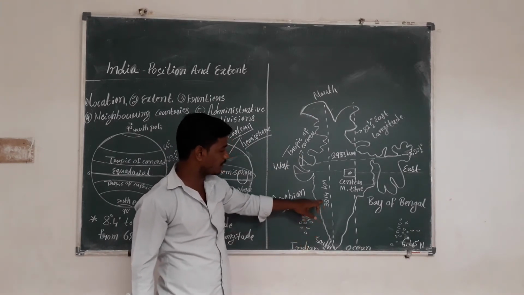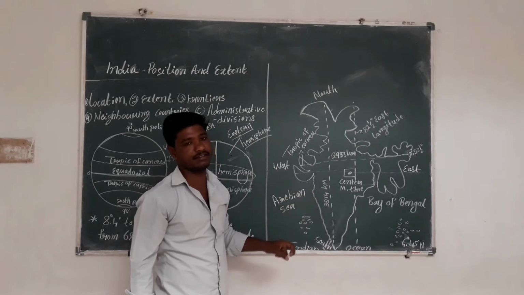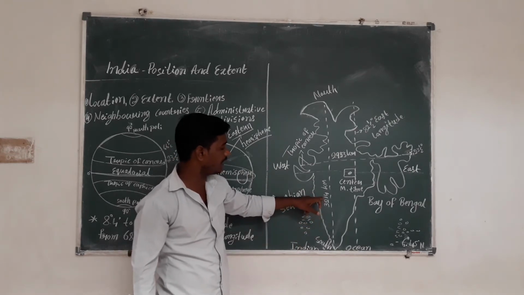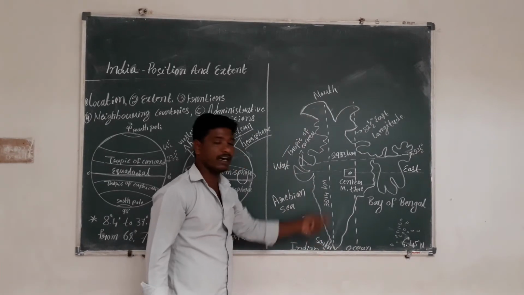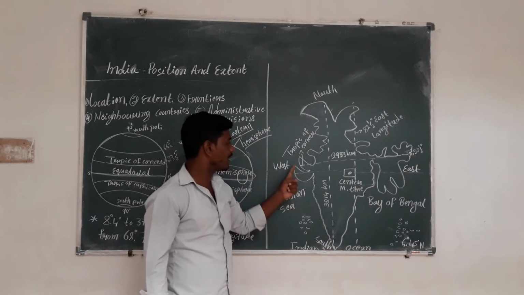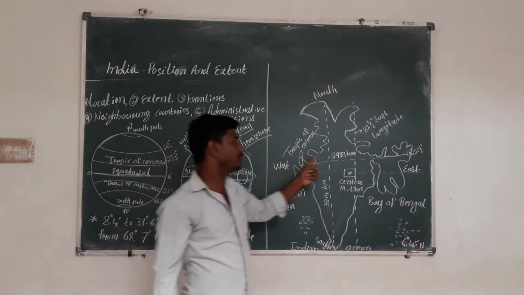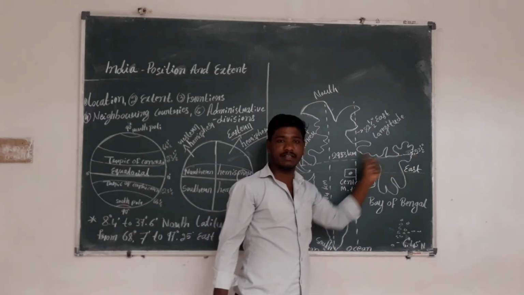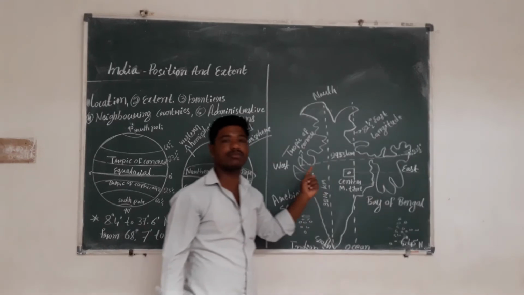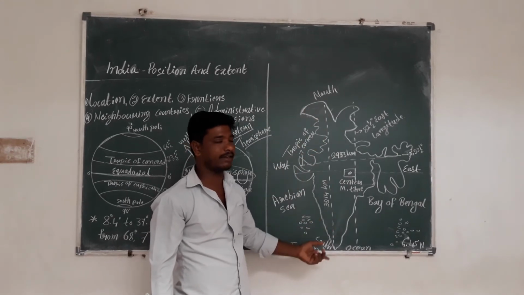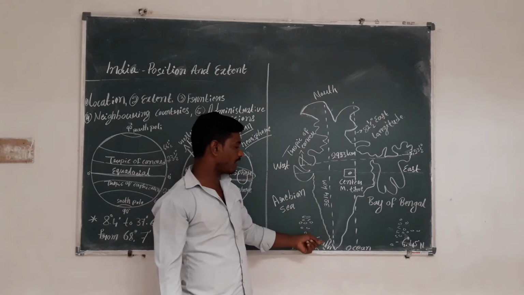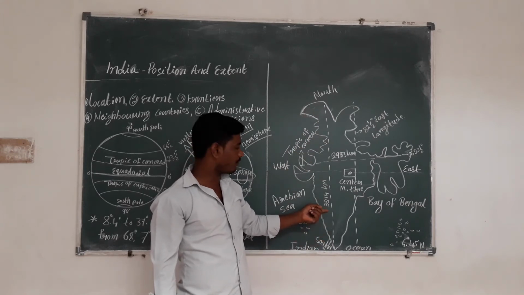It is 3,214 kilometers. This is the length of India, from Kashmir to Kanyakumari, while the width, from Rajasthan or Gujarat to Arunachal Pradesh, is 2,933 kilometers.